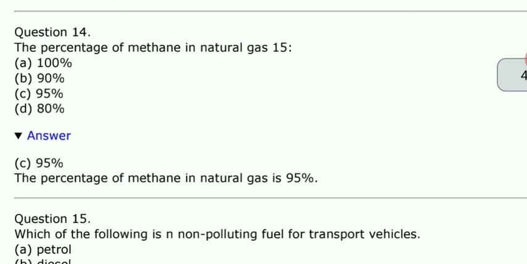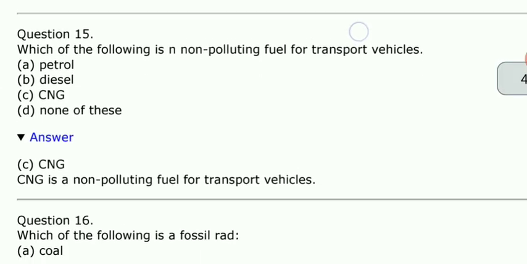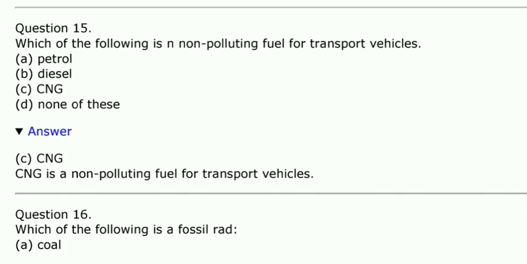Next, the percentage of methane in natural gas is 100%, 90%, 95%. It's 95%. Just remember it, it's 95%. Okay, right. So which of the following is a non-polluting fuel for transport of vehicles? Petrol, diesel, CNG, or none of these.